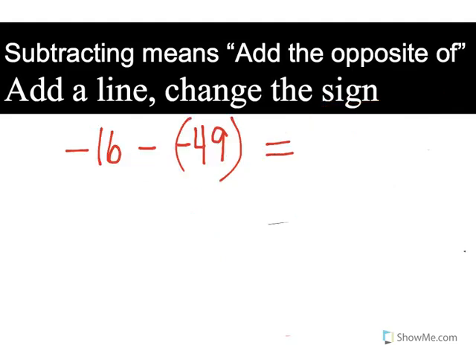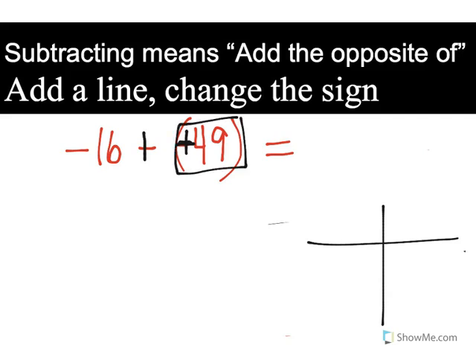Let's do another example. All right, here I have negative 16 minus negative 49. I'm going to add a line to make it addition. Now that I have my addition, I'm going to write my scoreboard. I'm going to add a line and change the sign. Now this time, it already had a negative, right? It was a negative 49, but I'm going to change the sign. Instead of a negative, it's going to be a positive. All right? So I'm going to write negative team versus positive team.